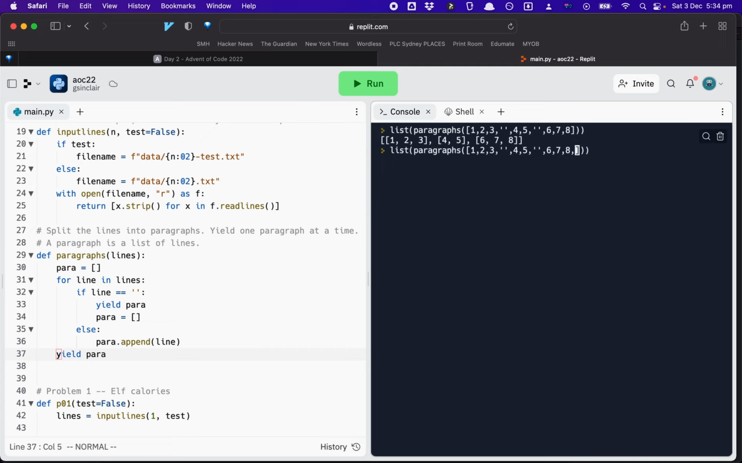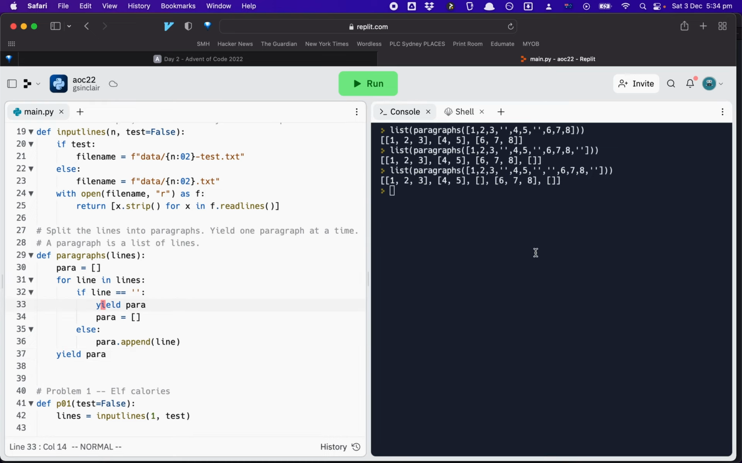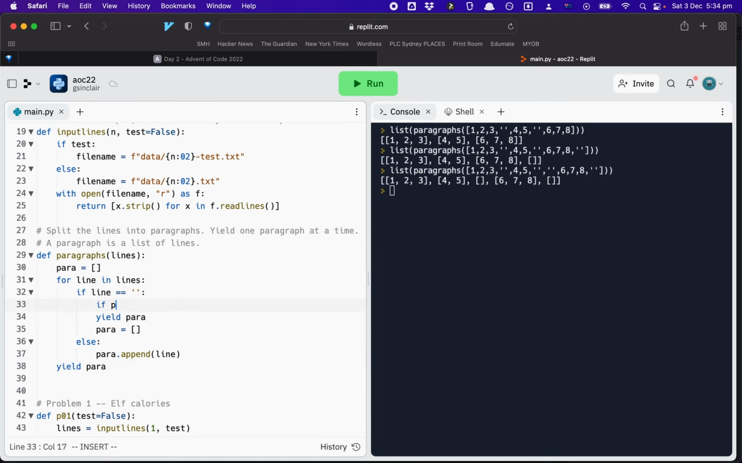So what if I put a blank line there, right? So now I've got an empty paragraph, but I thought about this before. What if there was more than one blank line in a row? There we go, I get an empty paragraph in there, and I think I might improve it to not yield empty paragraphs, basically. And I think the simple thing to do there is just to say if para yield para.